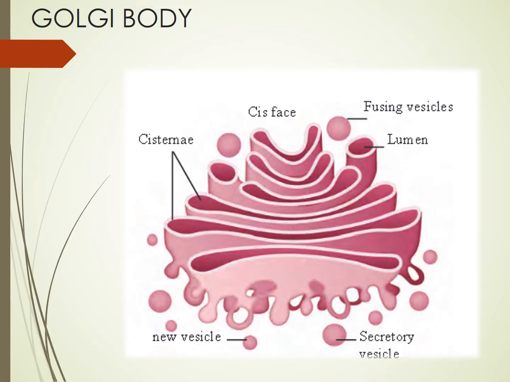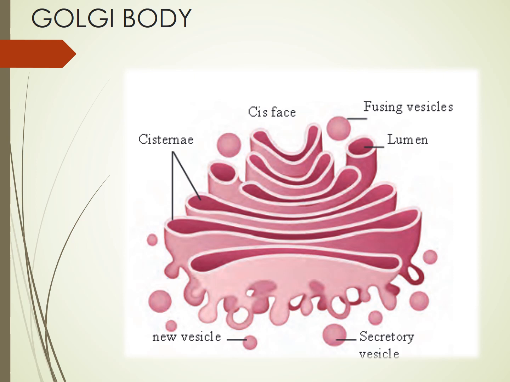Alright. Now coming to Golgi bodies. If you look at the Golgi body, it is made up of flat sacs. These sac-like structures are very closely arranged, parallel to one another. The sac is called cisternae. Okay, and every sac has enzymes in it. Enzymes means they are chemicals that are present in it.